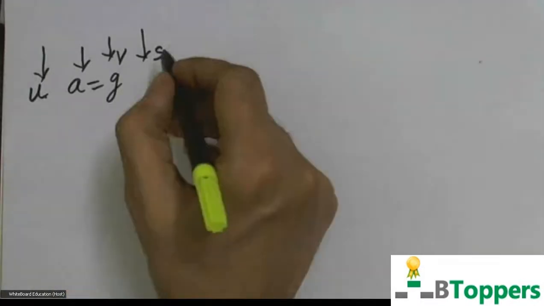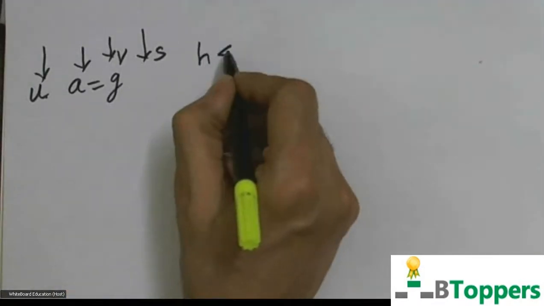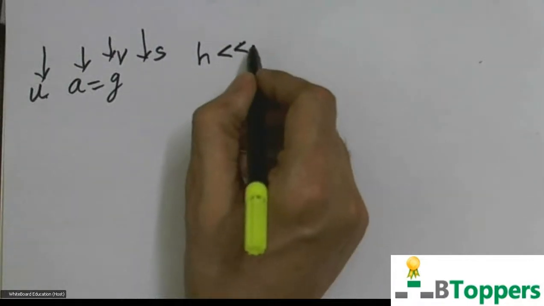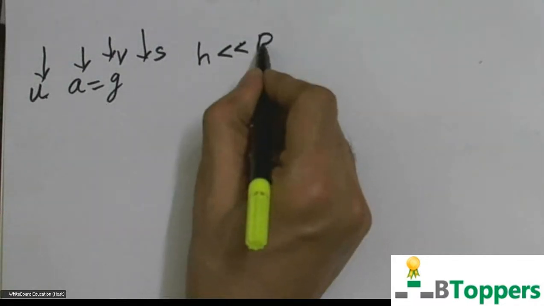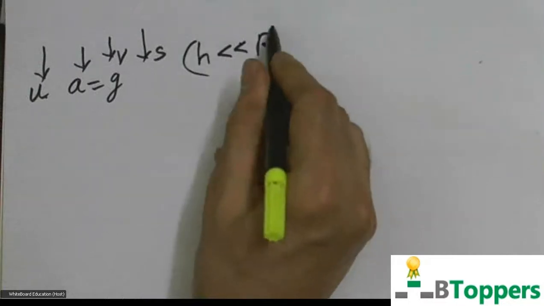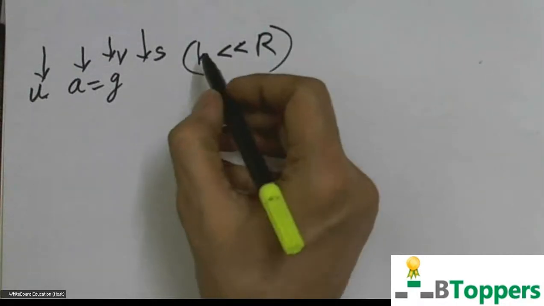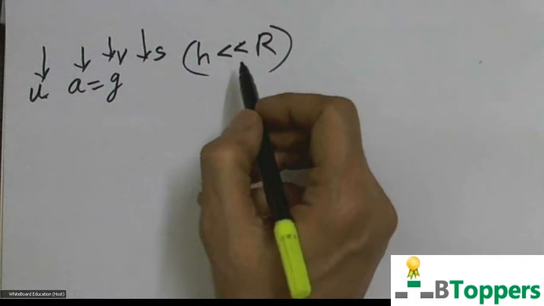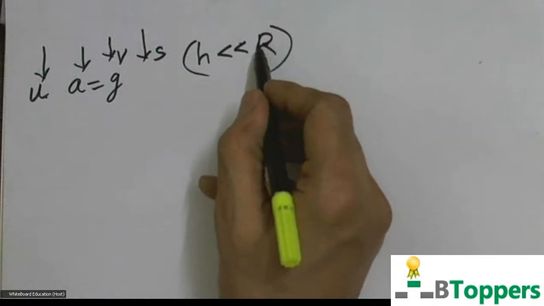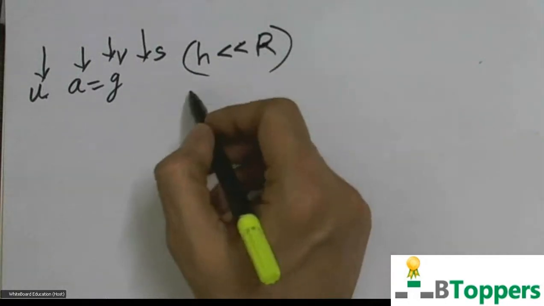If the height h above the ground from which the body falls is negligibly small compared to the radius of the earth, then the acceleration of the body can be assumed to be constant. Here R represents the radius of the earth.